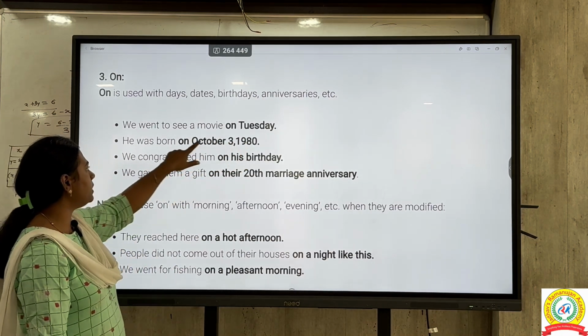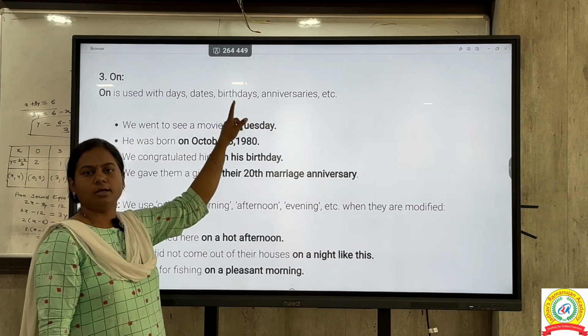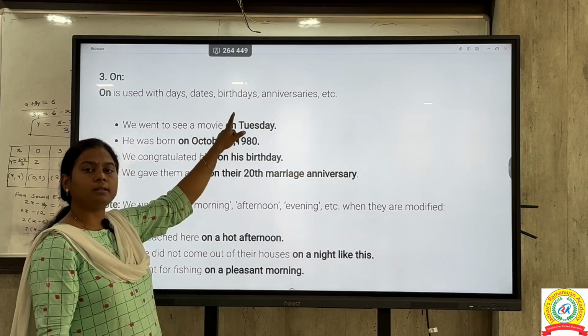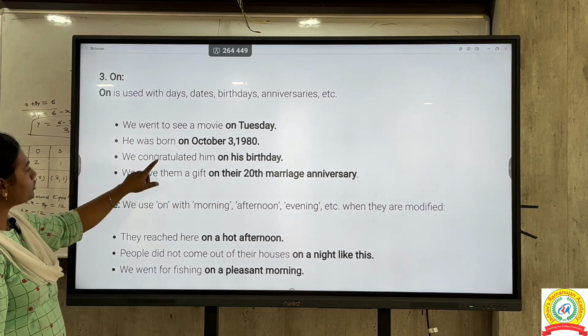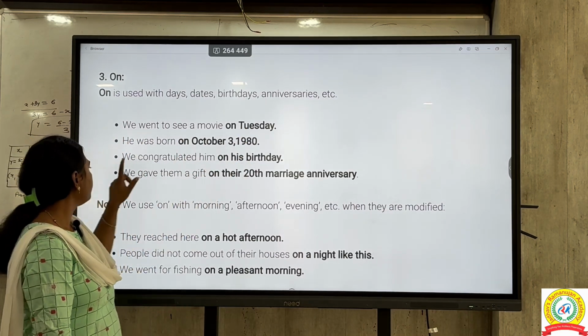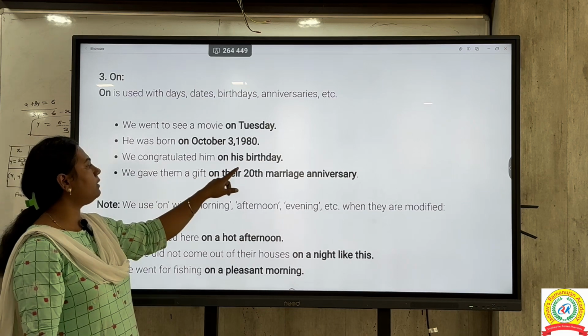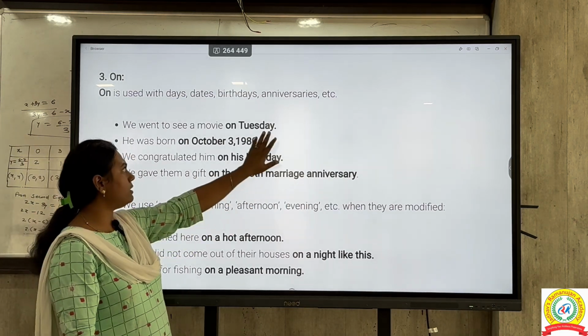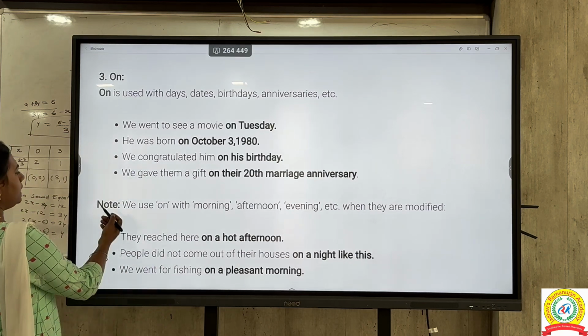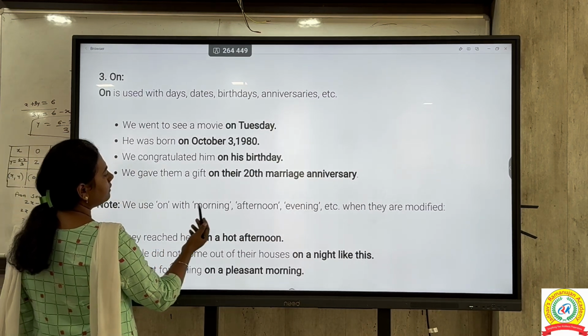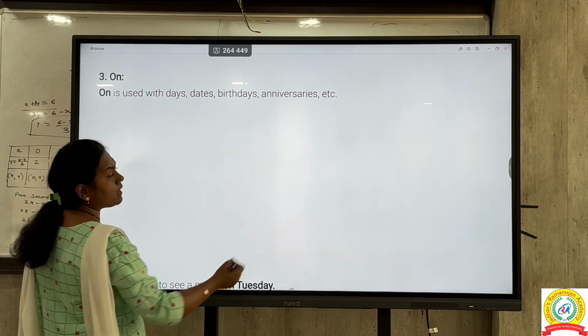Here we are mentioning a birthday date. If you want to say a birthday date, go for on. We congratulated him on his birthday and we gave him a gift on their 20th marriage anniversary. So for anniversaries and birthdays we have to use on. Here one note is given: we use on with morning, afternoon, evening when they are modified.